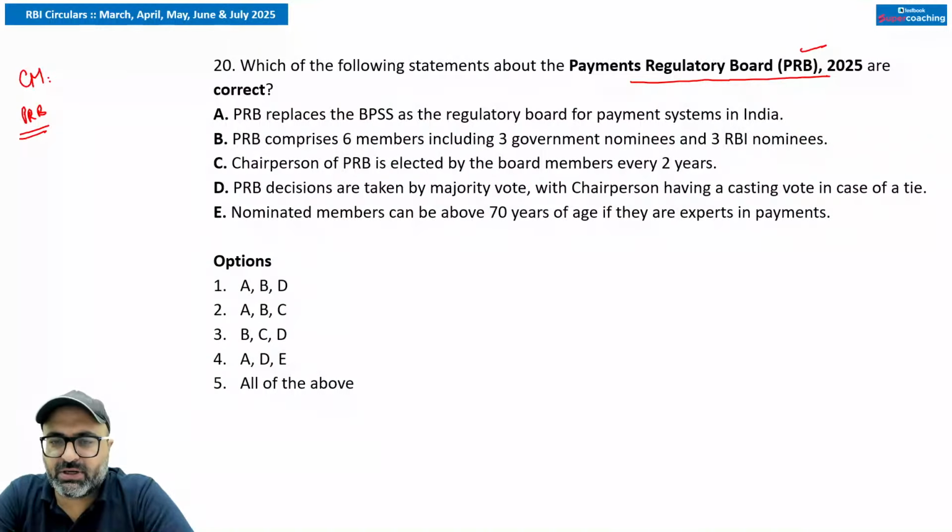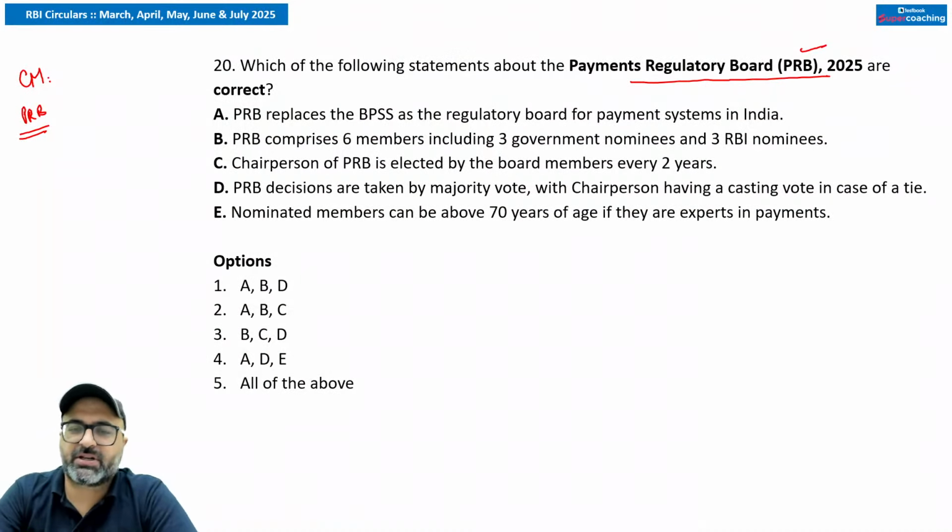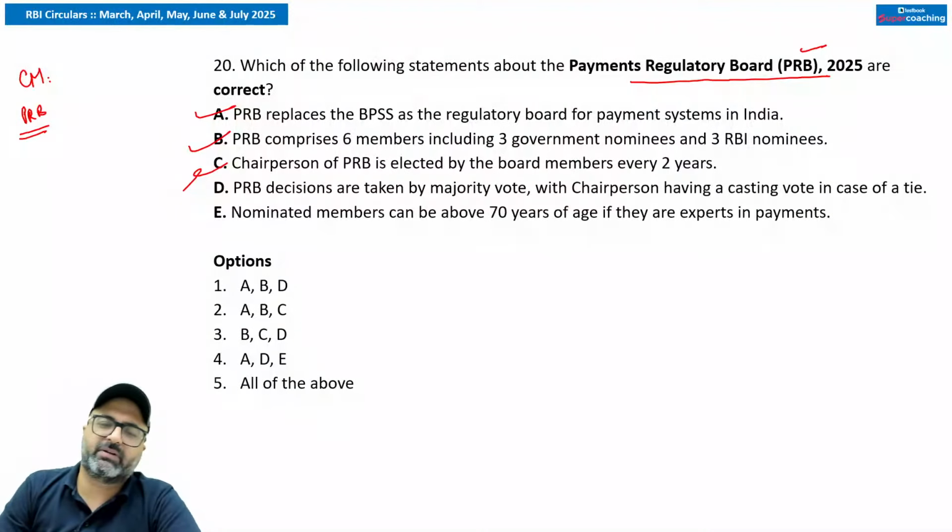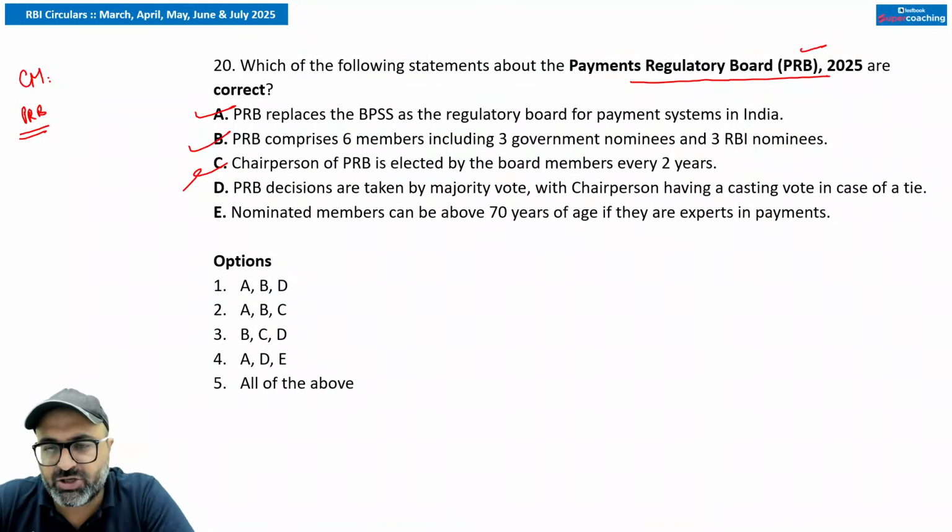Okay. Now let's talk about all the statements. The first statement says this PRB has replaced BPSS as the regulatory board for payment settlements in India. That is true. PRB comprises 6 members, including 3 government nominees and 3 RBI officials. That is correct. The chairperson of PRB is elected by the board members every 2 years. No, sir. The chairperson is always going to be the RBI governor. That is an ex officio position. PRB decisions are taken by majority vote, the chairperson having a casting vote in case of a tie.